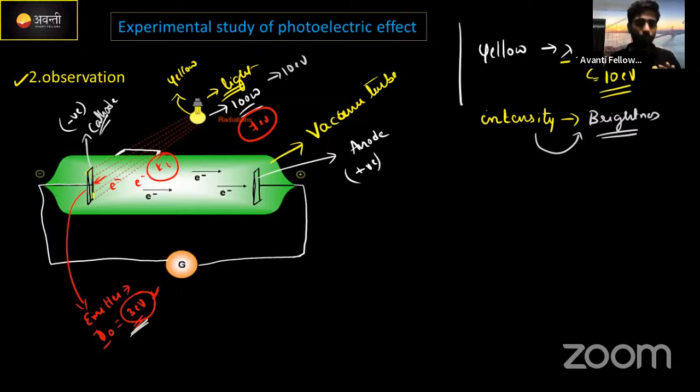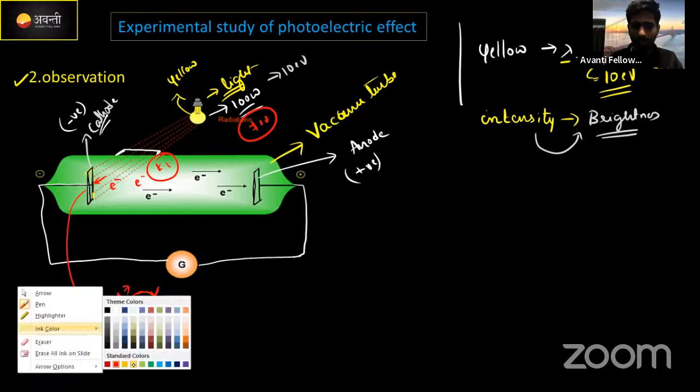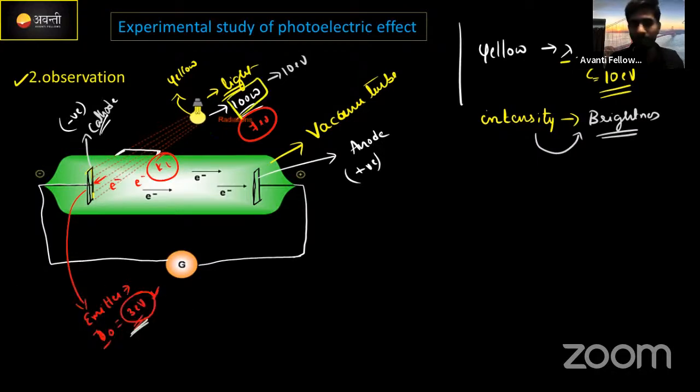Okay, I need to know one more point here. Suppose I supplied 100 watt. Correct? A light of 100 watt intensity. Suppose 100 electrons are emitted. How many? 100 electrons. Now let me know, guys, do these 100 electrons all reach the positive plate? Will the 100 electrons reach there? No. 100 electrons will not reach this positively charged metal plate.